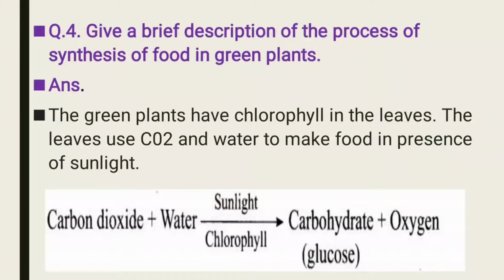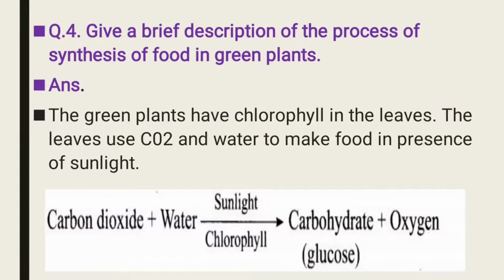First of all, in green plants, it means in leaves. Leaves are green in color. Now, why are leaves green in color? Because they contain chlorophyll in them. It means that chlorophyll is present in leaves. After that, leaves take CO2, it means carbon dioxide, from the air.